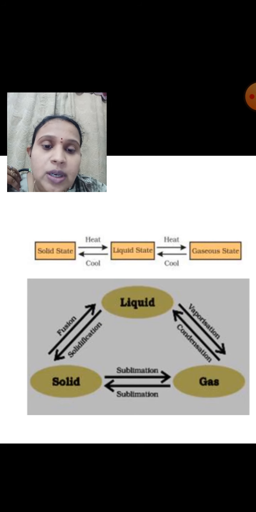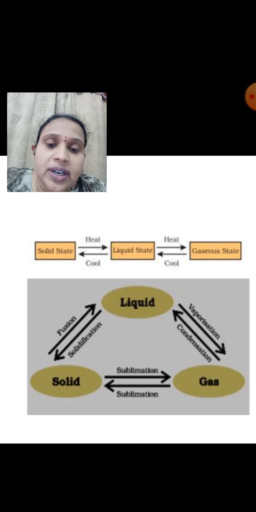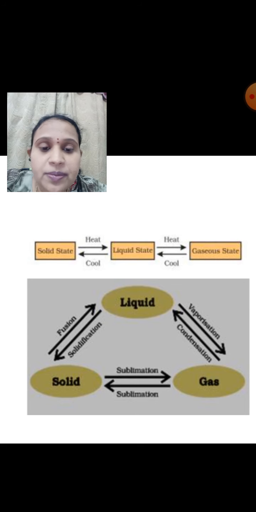Gas on cooling converts into liquid, this process is known as condensation. A solid directly converting into gas without converting into liquid in the middle, that process is known as sublimation. These are the different names allotted for the interconversion of states of matter.